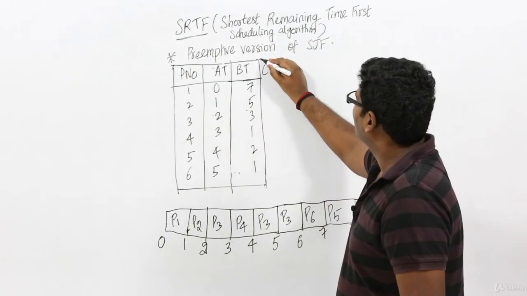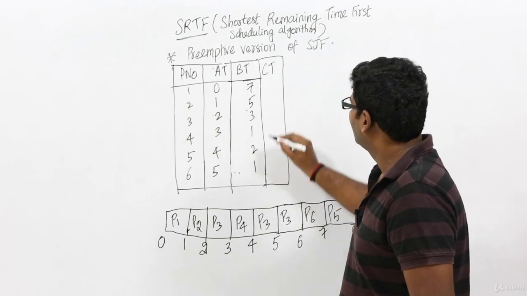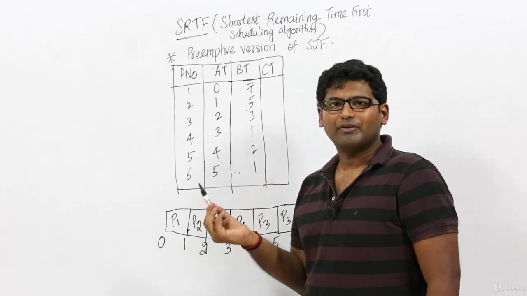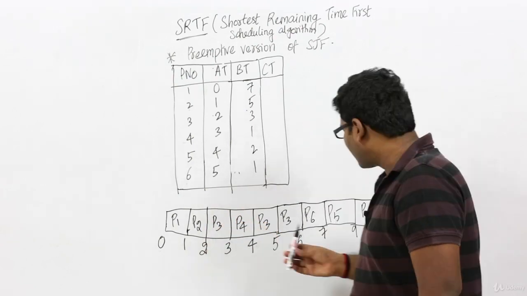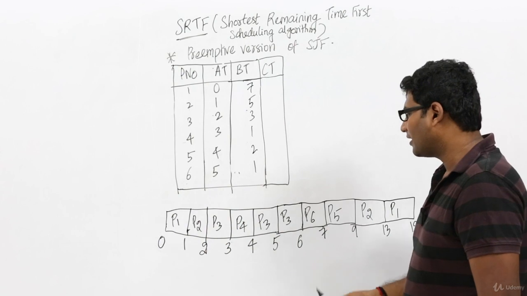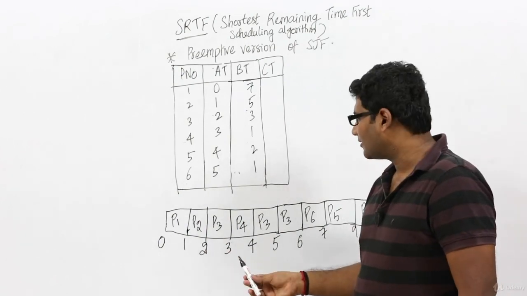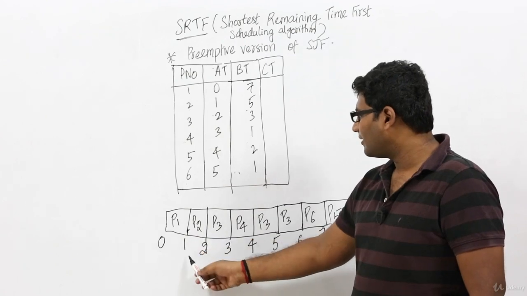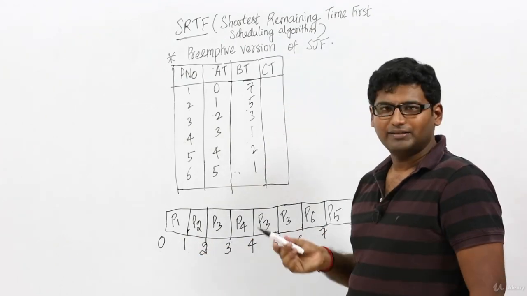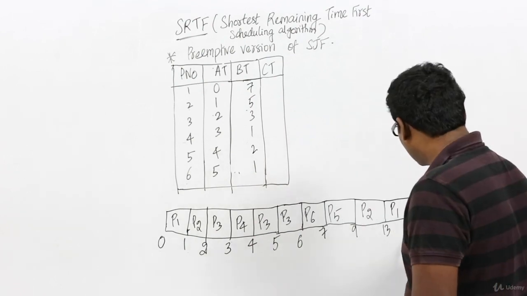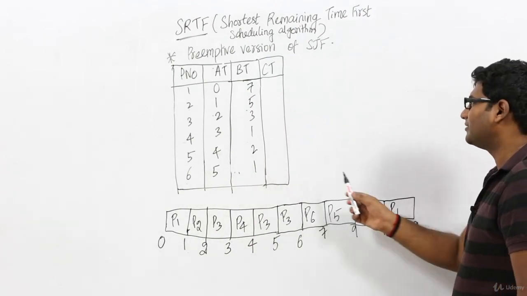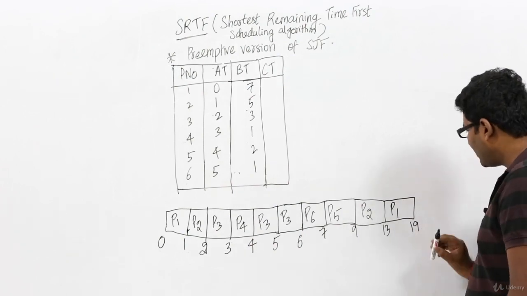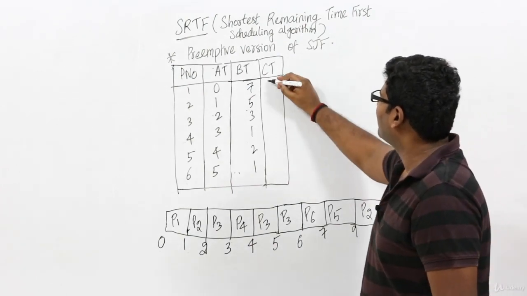Okay, completion time. See, when computing completion time in case of any preemptive scheduling algorithm, always start it from the last. Okay, see, in case you start from the first, what will happen is you will start from here and you will start writing P1 has completed its execution at time unit 1. Okay, that is actually wrong. P1 has completed its execution only at time unit 19. So start from the last, you will find 19 and P1's completion time is 19.